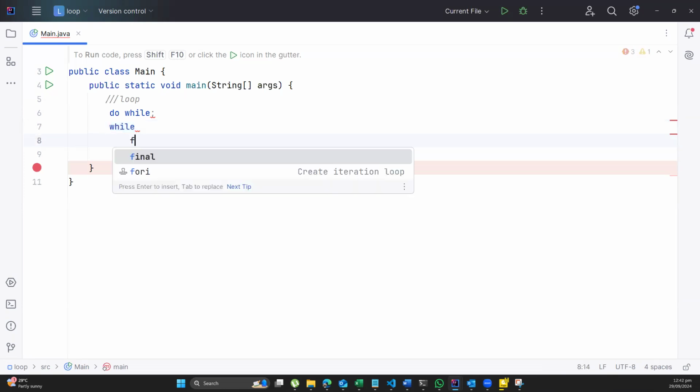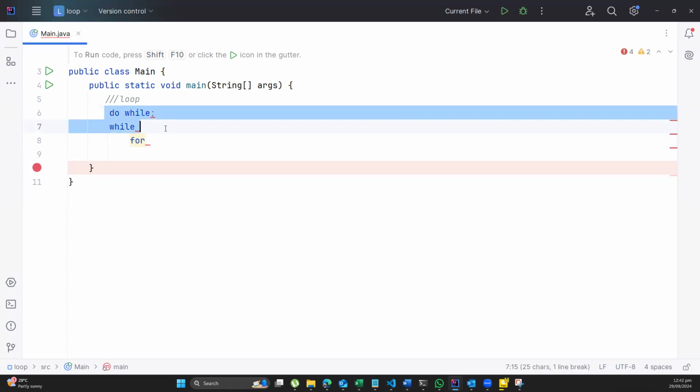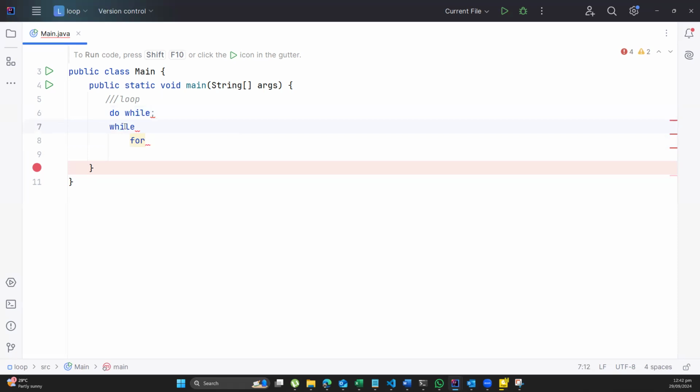Now, I would use the for when I know my starting point, my ending point, and how many turns I have to do. So if I give you a question in which you do not know when you stop, and you do not know when the stopping point is and how many steps you have to do, then you are going to use the do while and the while.